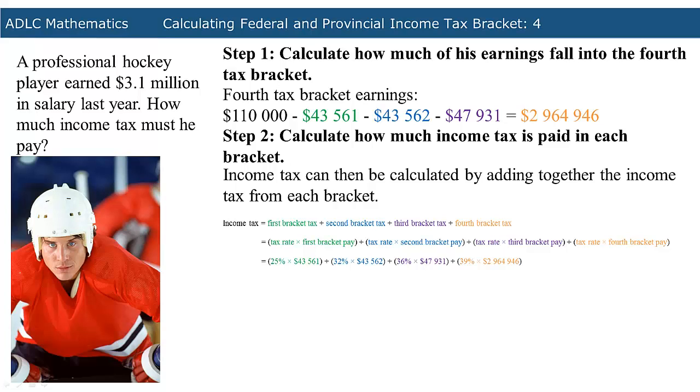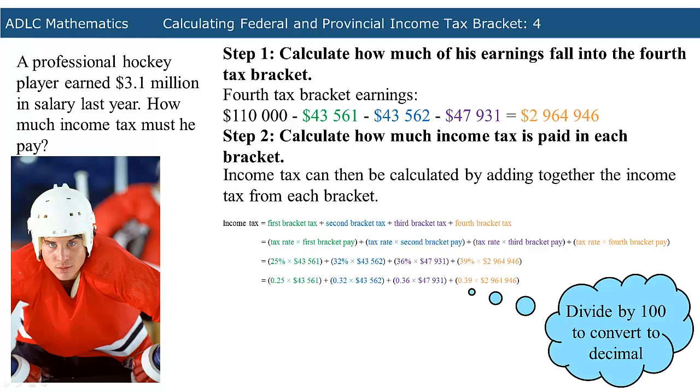To calculate the fourth bracket tax, multiply 39% by $2,964,946. Divide the percentages by 100 to convert them to decimal form.